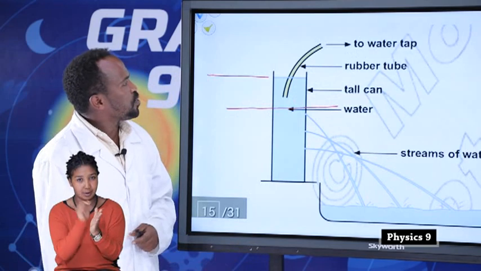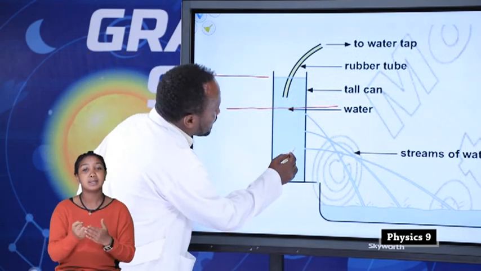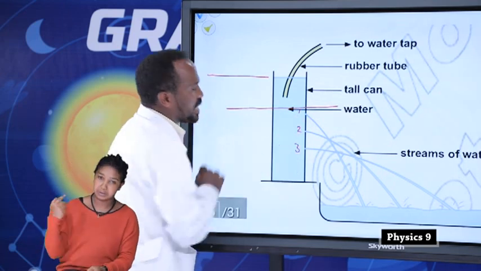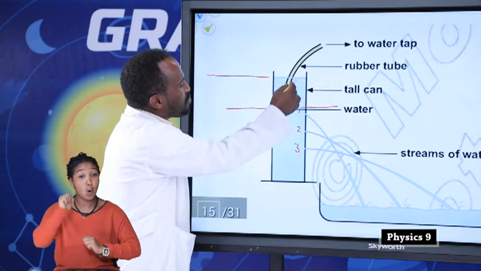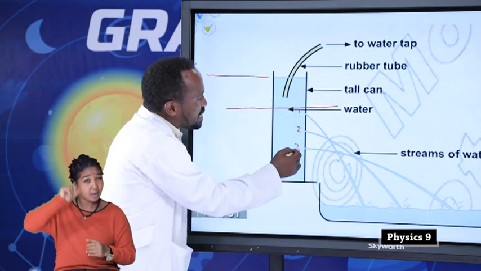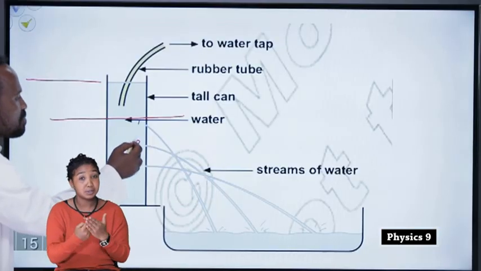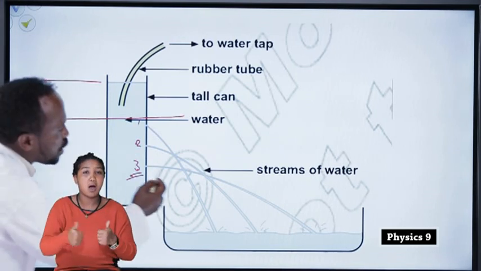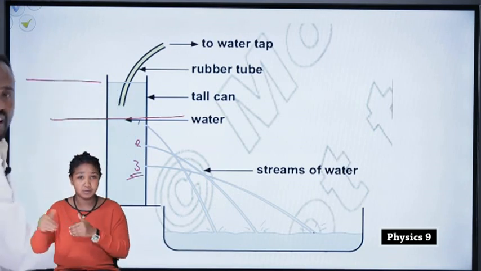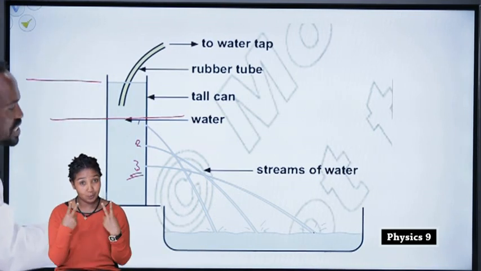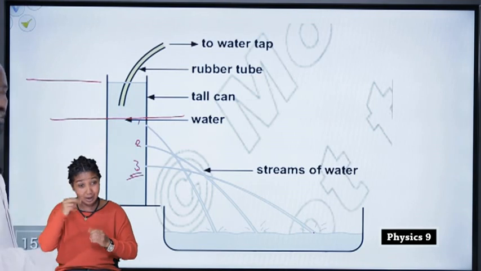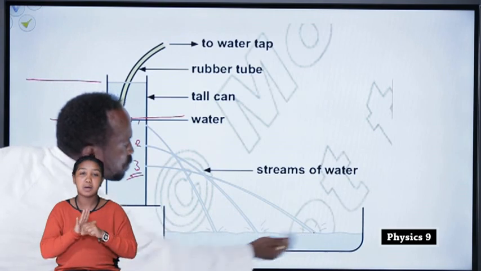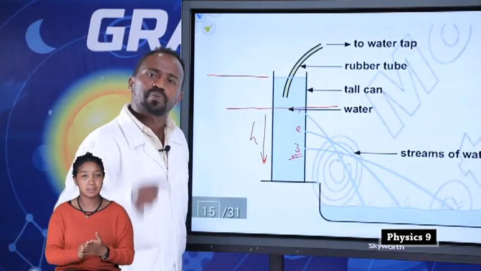For example, if you look at this diagram, the pressure at this depth, let's say this is 1, this is 2, and this is 3. Now compare the depths. 3 is a greater depth than the second, and the second is a greater depth than the first. So 3 is the largest depth. Look how the pressure pushes the water away from this container, because our H is increased. As the depth is increased, pressure is increased.